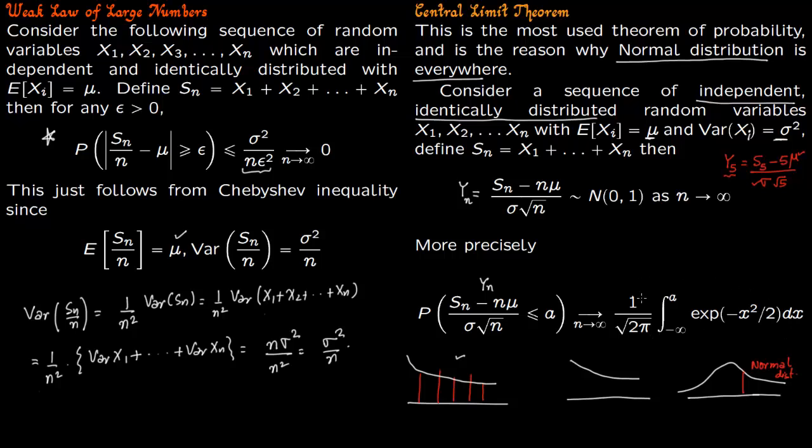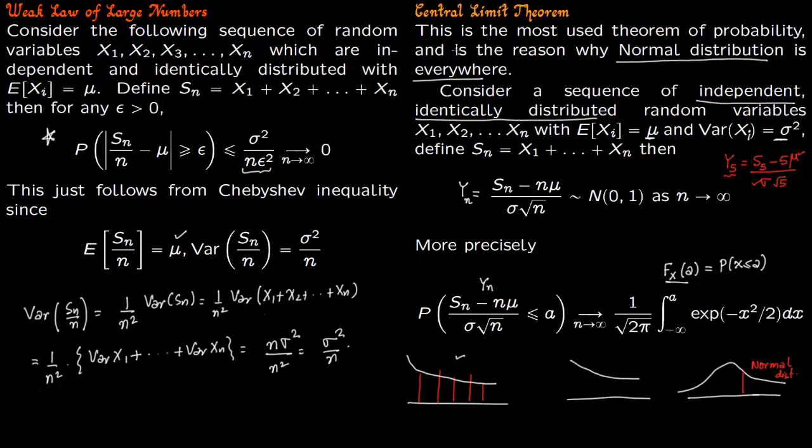So this is the distribution function for the normal distribution. This is less than or equal to a. So you can say the probability that this x is less than or equal to a. We should write a here. And that is what this integral is. This integral is about the normal distribution function. This is the cumulative distribution for the normal distribution function.